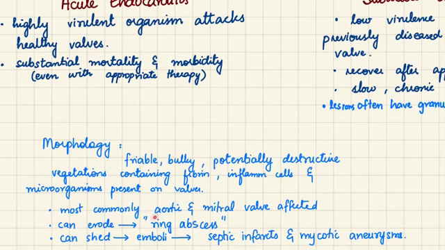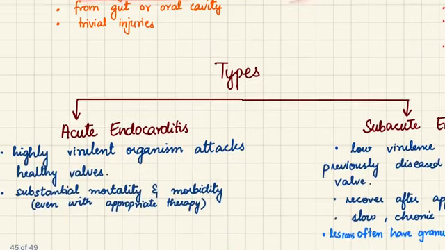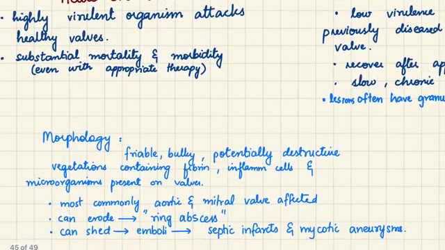Most commonly, the aortic and mitral valves are affected, but as I said before, in IV drug abuse, most commonly the tricuspid is affected because that's the first valve that the venous blood sees.